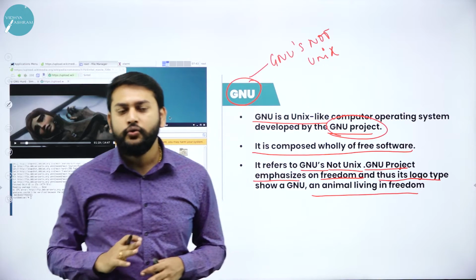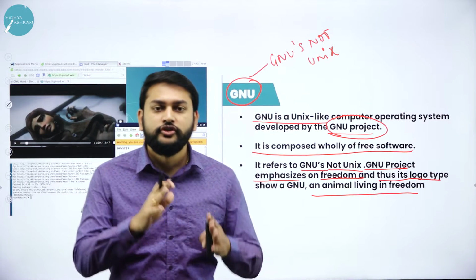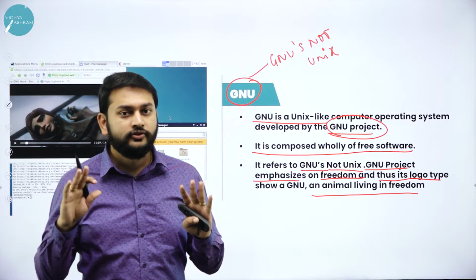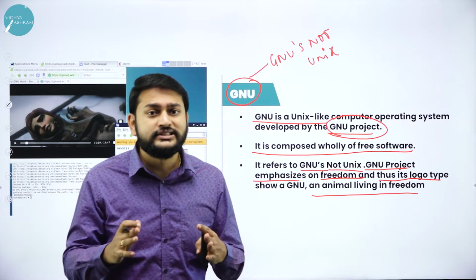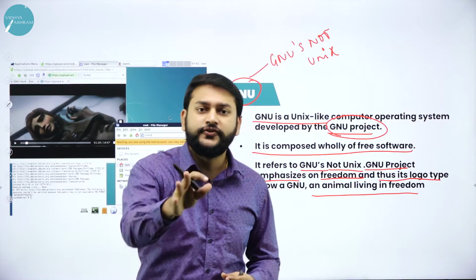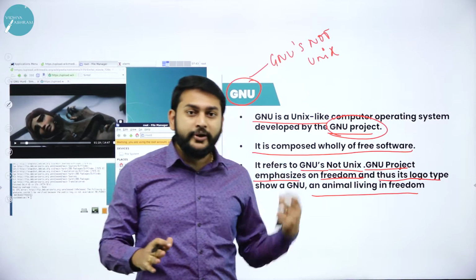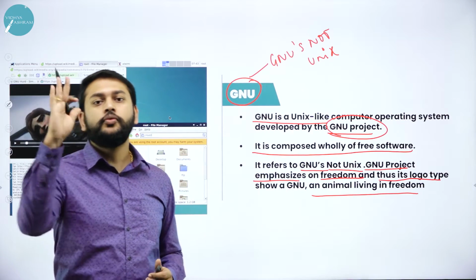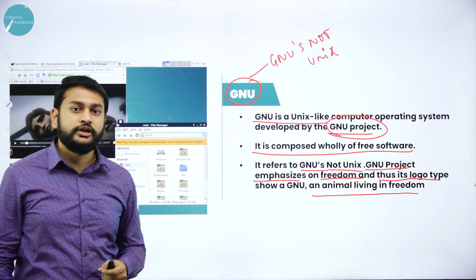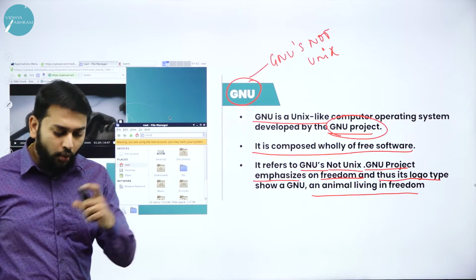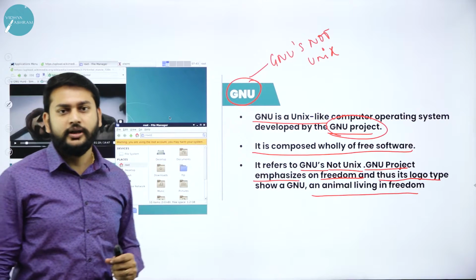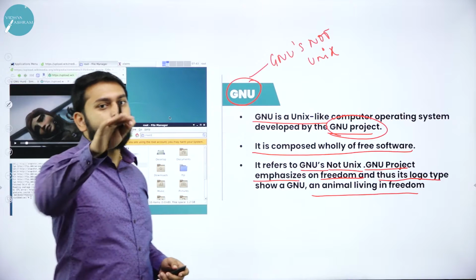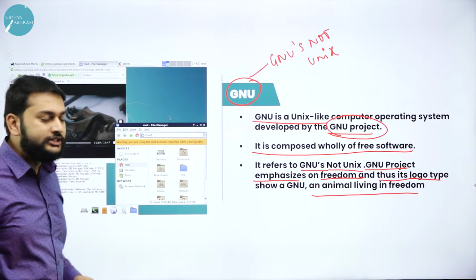So now you already know the concept of free and open source. Free means you don't have to pay anything for that open source operating system at all. The source code is free for you. They make this operating system free, give you the source code, and you can make whatever changes you want. That's one of the things you need to remember. And the logo is an animal living for freedom. That's the logo they use for this operating system. That's what you need to remember with respect to GNU.